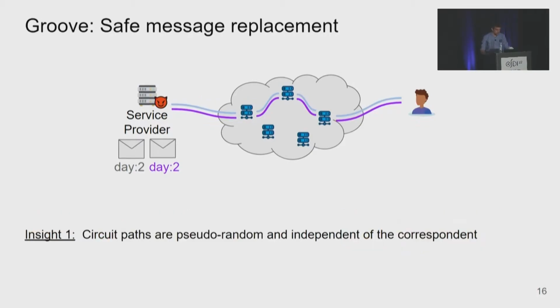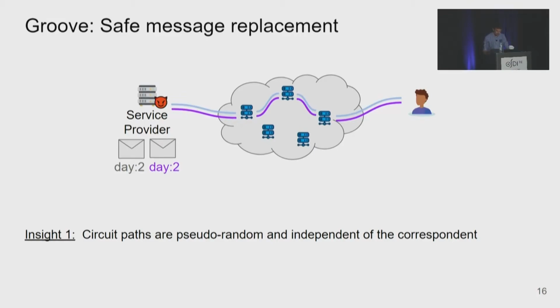So how do we fix this? To solve the problem, in Groove, we introduce safe message replacement. It's based on 2 insights. The first is, in Groove, circuits are independent of the correspondent, and for a given epoch, the paths are chosen using a fixed pseudo-random value for this epoch. So for a given day, a device is always going to pick the same path again and again. If Alice changes the destination of the circuit, it will be the same path. And if another of Alice's devices shows up and tries to establish some circuits, same path again.